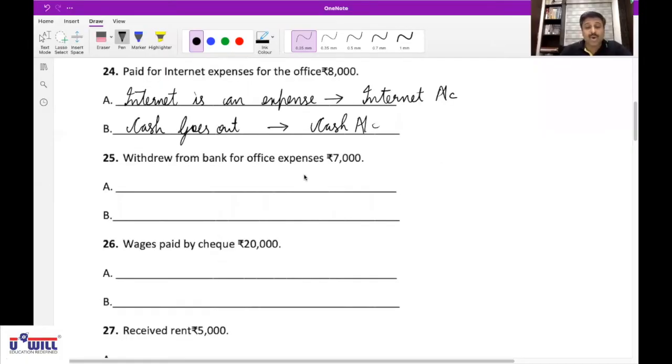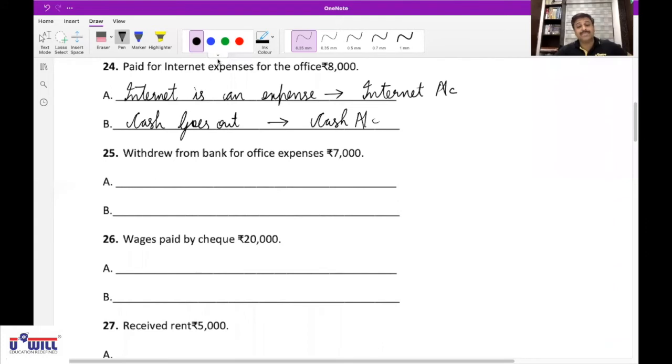Paras, 25. Withdrew from bank for office expense, rupees 7,000. So miscellaneous expense is not incurred because it's only withdrawn. Perfect. What's the first question you'll ask yourself in effect 1? What comes in? Cash comes in. Affects cash account.